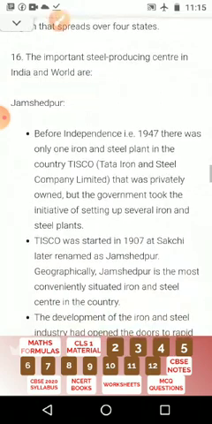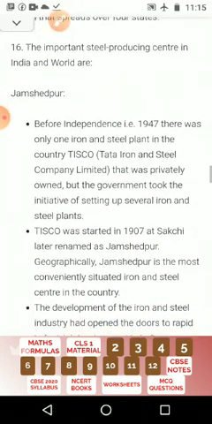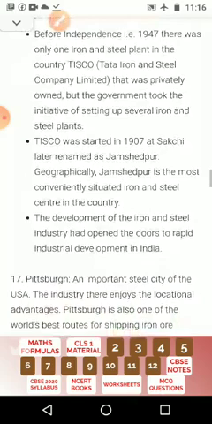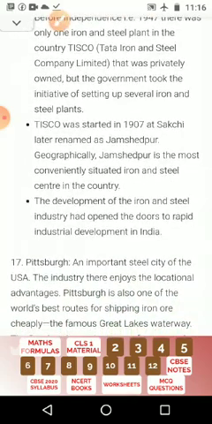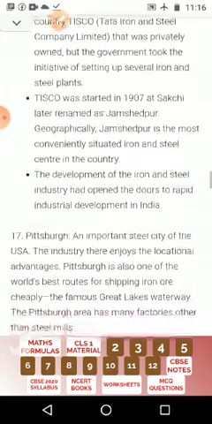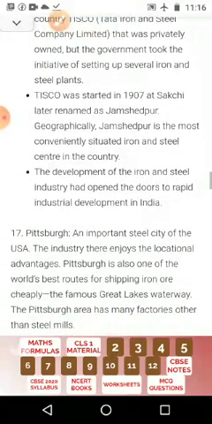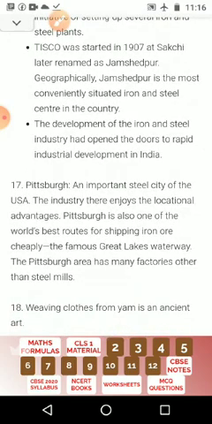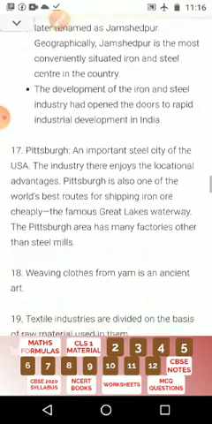Before independence in 1947, there was only one iron and steel plant in the country, TISCO, Tata Iron and Steel Company Limited, which was privately owned, but the government took the initiative to set up several iron and steel plants. TISCO was started in 1907 at Sakchi, later renamed Jamshedpur. Geographically, Jamshedpur is the most conveniently suited iron and steel center in the country. The development of the iron and steel industry has opened the doors to rapid industrial development in India.